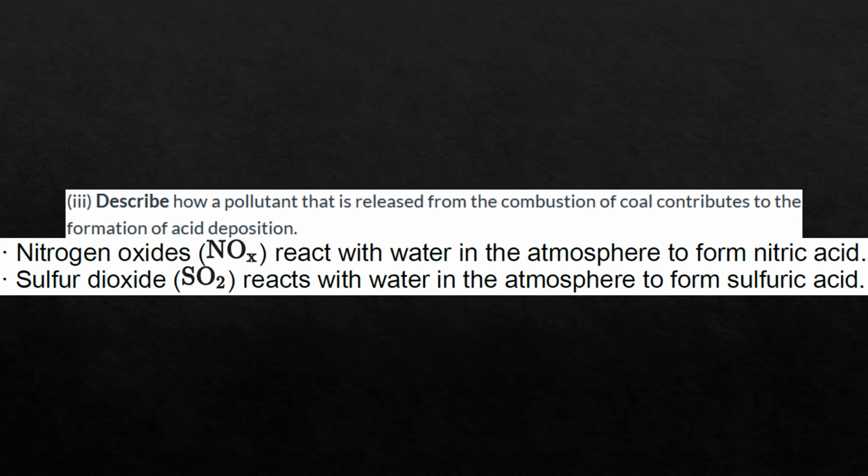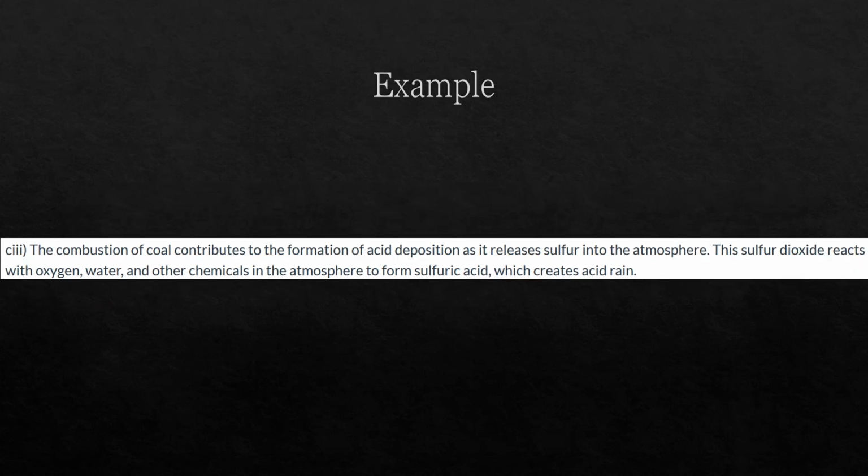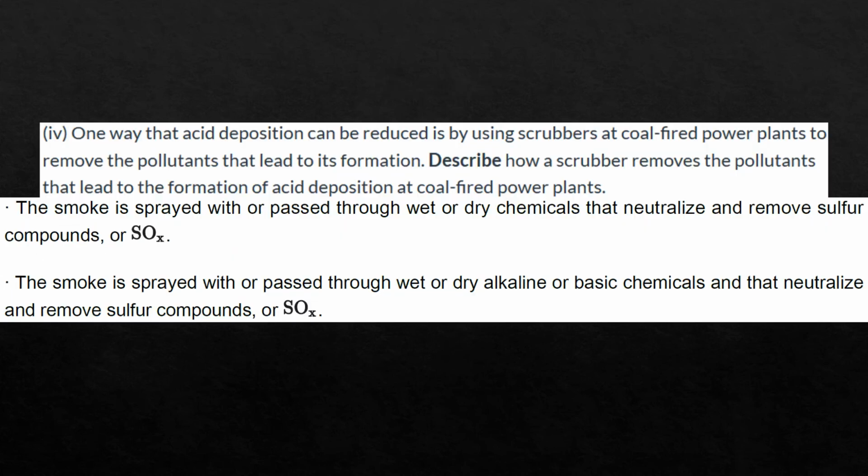So the answer to number 3 should include that nitrogen oxides or sulfur dioxide react with water in the atmosphere to form their respective acid. So we're going to concentrate on the sulfur dioxide. A good answer: the combustion of coal contributes to the formation of acid deposition as it releases sulfur into the atmosphere. This sulfur dioxide reacts with oxygen, water, and other chemicals in the atmosphere to form sulfuric acid, which creates acid rain.